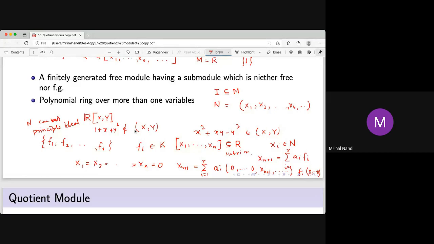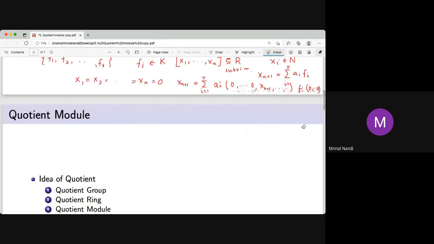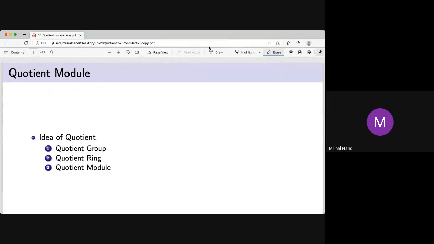You know from ring theory that all ideals in R which are free as an R module are the non-zero principal ideals. So it is not a principal ideal. That's why it can't be free. Hence, since it is not finitely generated, it can't be free. So that is the example. In a vector space, though, the converse is not true for modules.